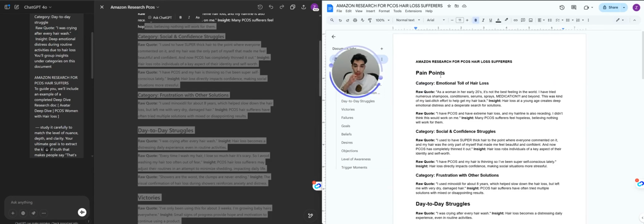You can use it this way for any platform, like Discord groups, Facebook groups, Reddit, TikTok, YouTube comments, TikTok comments, Amazon reviews. You just need to extract the data yourself, using tools like scrapers. For Amazon there are tools, and for YouTube there are comment scrapers that will scrape all the comments regarding a topic. So you combine manual research and AI to speed things up. So yeah, I'm going to post the video.